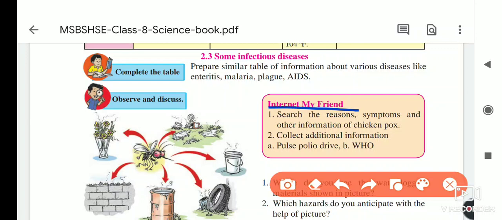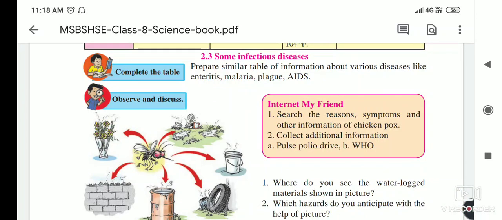on my personal group. Also, WHO, you know that WHO means World Health Organization. You have to collect information about that institution and send it to me. So today's homework is this: complete the tables, and the internet is my friend activity. You have to complete these two anyhow and send them to me. Now we will see the discussion.